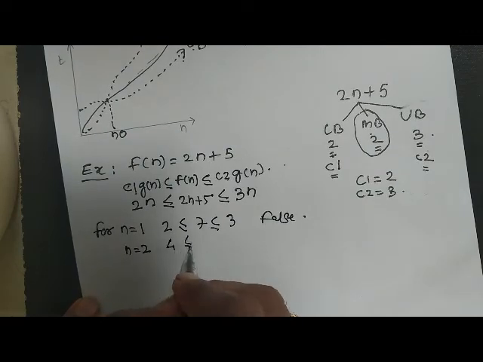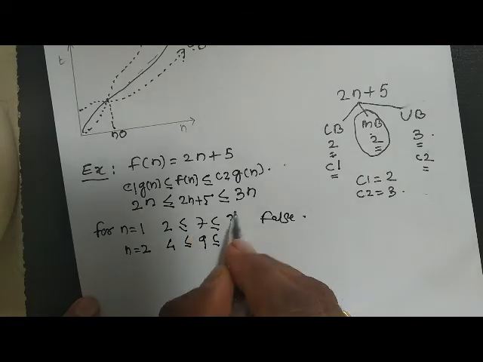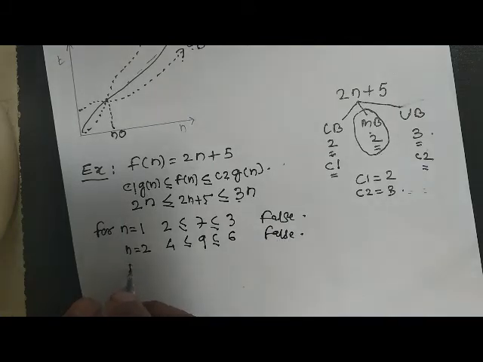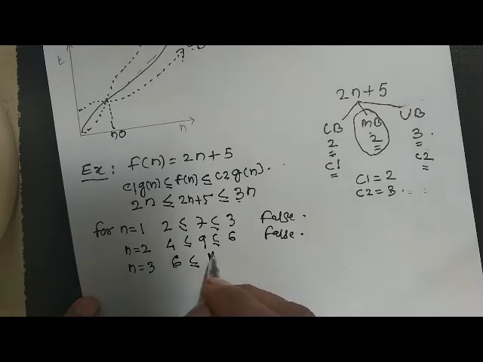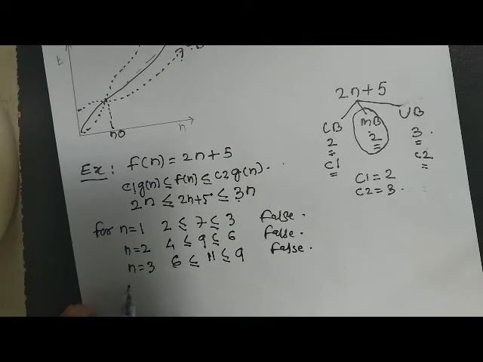So 4 less than equal to 4 plus 5, that is 9, less than equal to 3 into 2, that is 6. Again this is false. Now consider n equal to 3. It will be 6 less than equal to 11 less than equal to 9. That is also false.